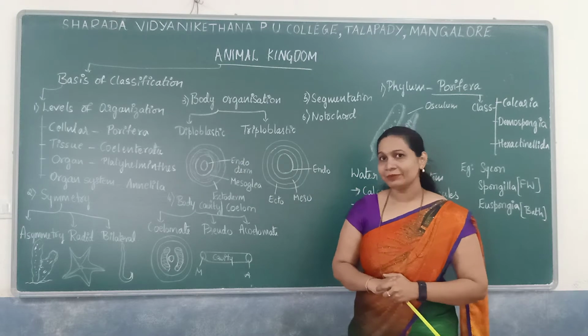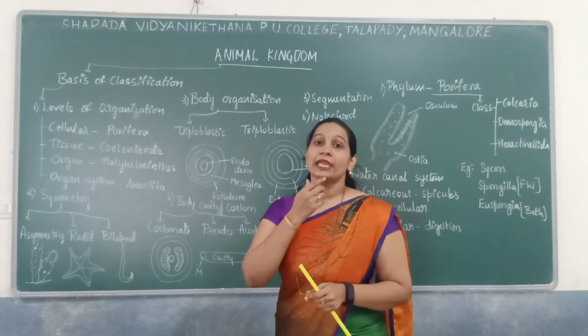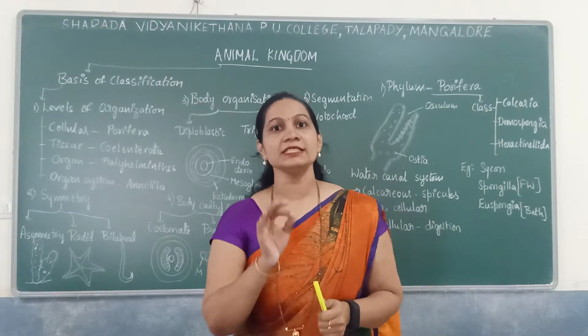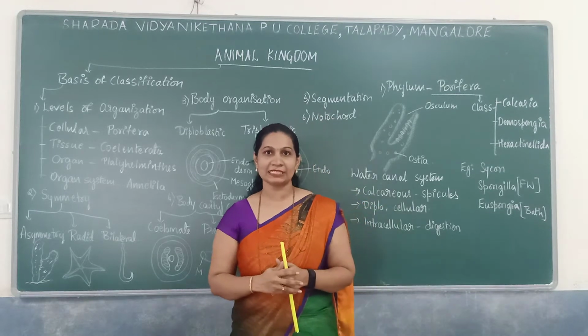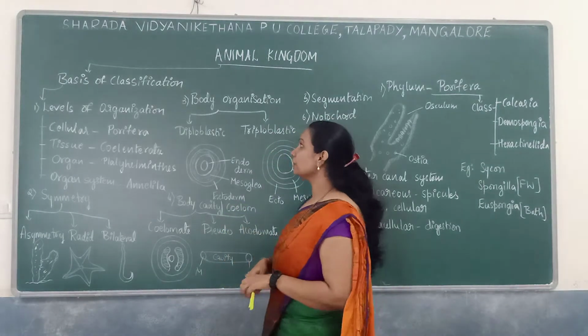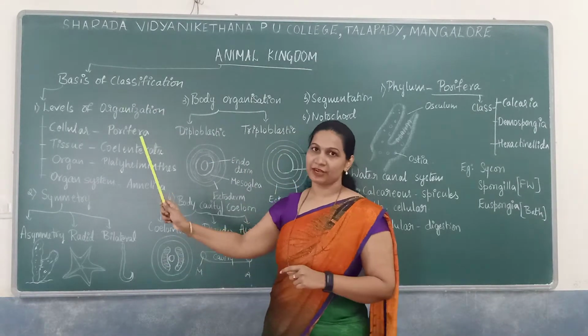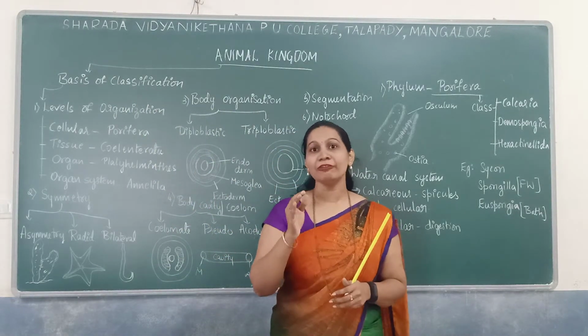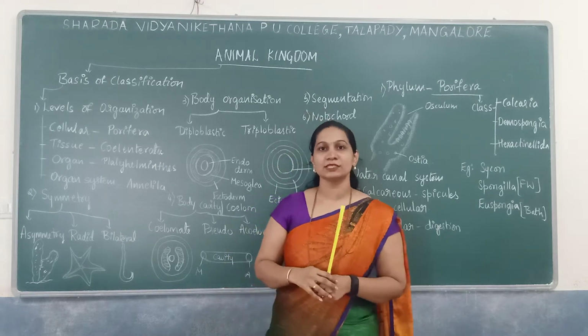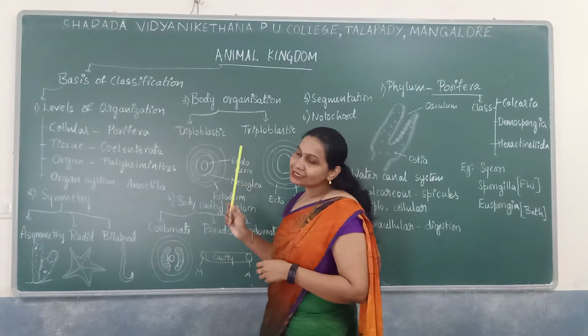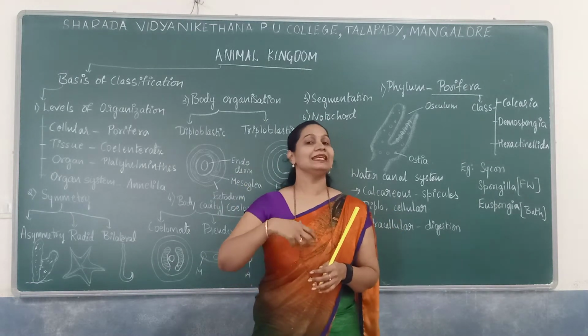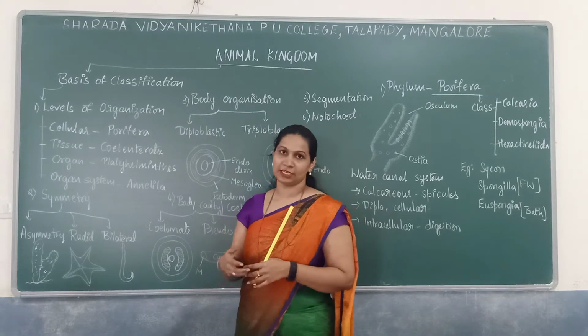In the Animal Kingdom, as you know, according to R.H. Whittaker's Five Kingdom System of classification, the Animal Kingdom is further classified into mainly 10 phyla. These phyla have certain bases for their classification.